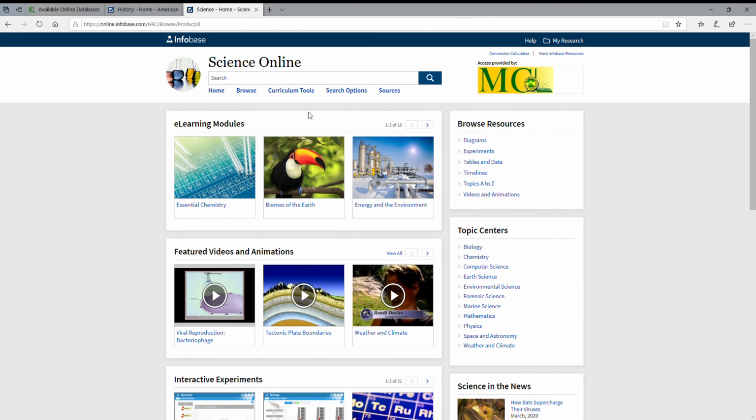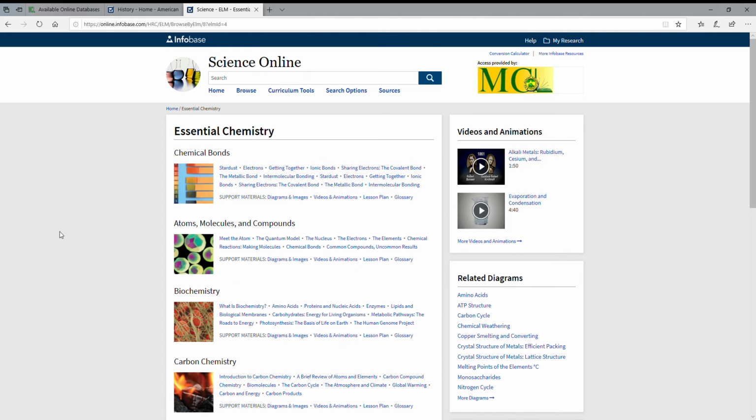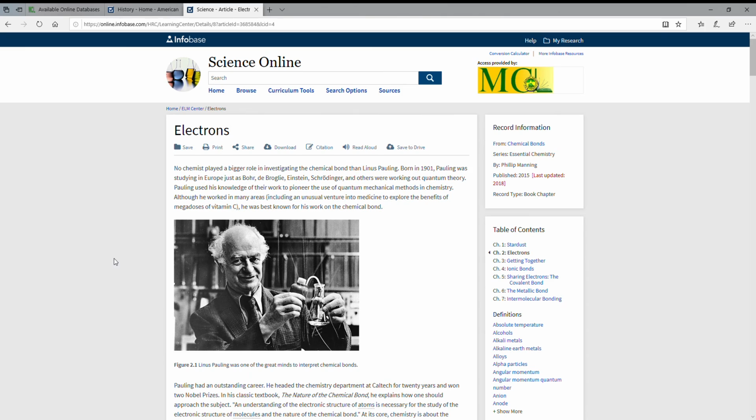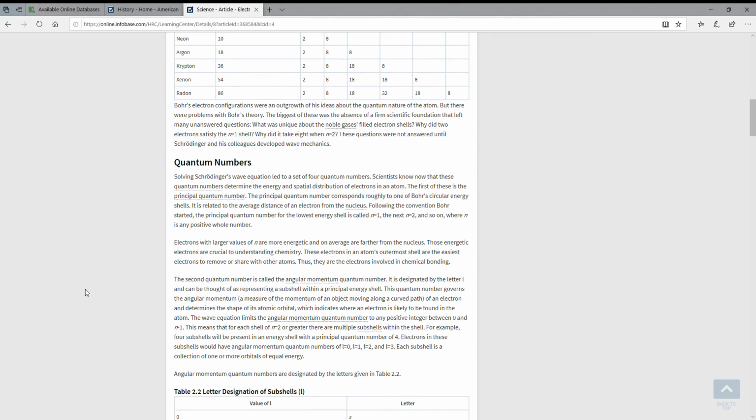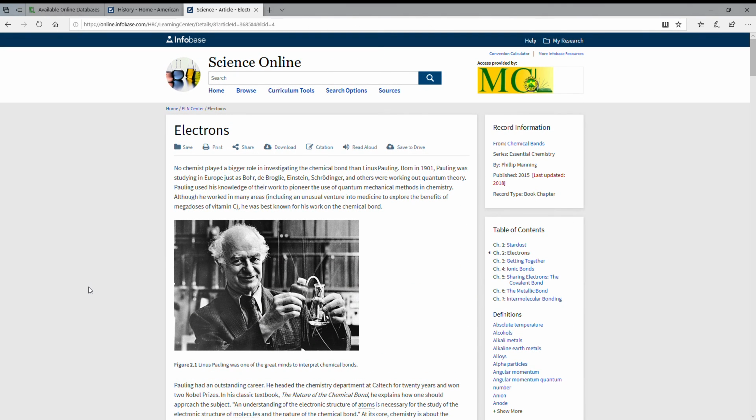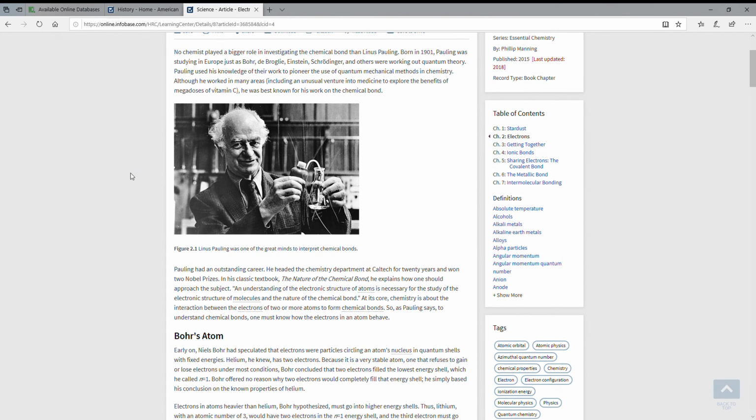They've got some e-learning modules as well. So if you needed to work through learning something on basic chemistry, for example, you can go through the essential chemistry, and it will give you little information about, let's just look at the electrons. It'll give you basically a tutorial on what are electrons and how they are related to chemistry in general, and probably neutrons and protons. Neutrons and protons, sorry.